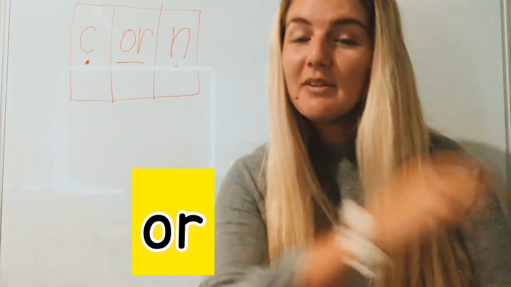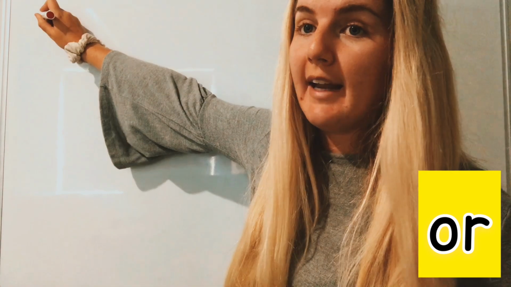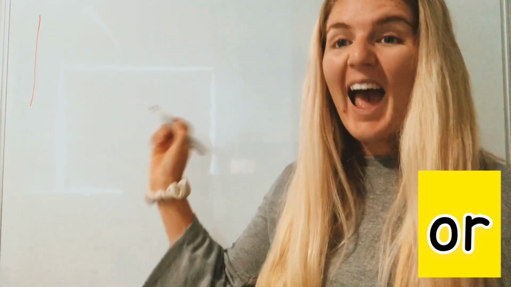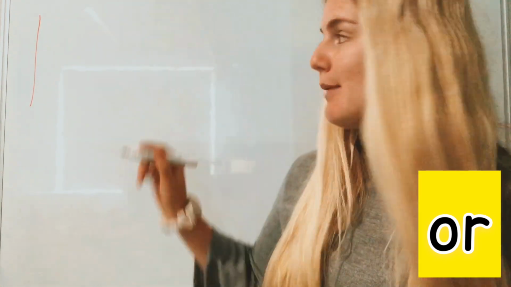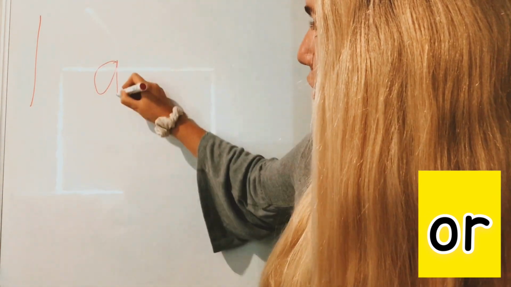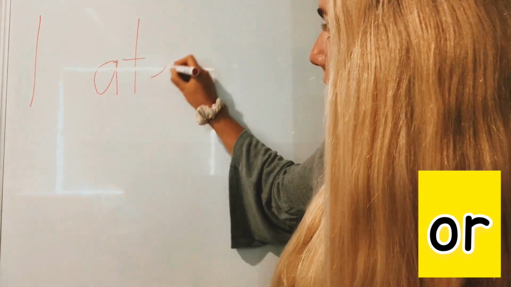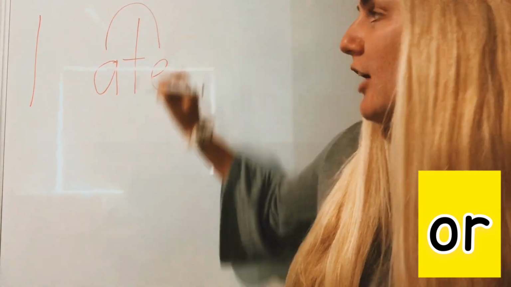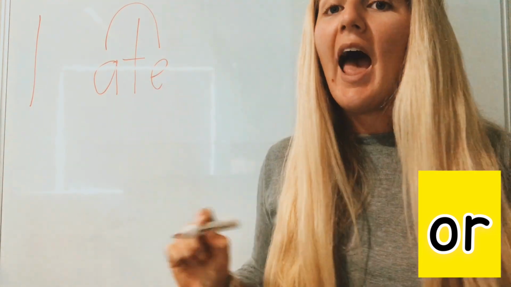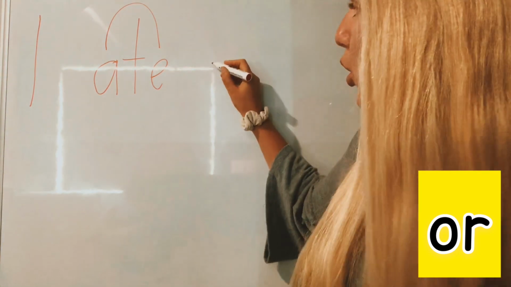Well done. Now it's time for our caption, then we're done. The caption today is, I ate corn with a fork. Okay, what do we need to remember at the start of our sentence? Our capital letter. So we need to put capital I right here. I ate. Ate is a bit of a tricky word. Let me show you how to spell ate. It's got A, T, E. We've got a split digraph there. Ate. I ate corn,